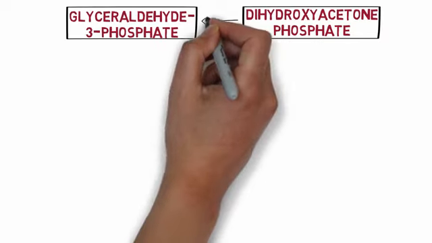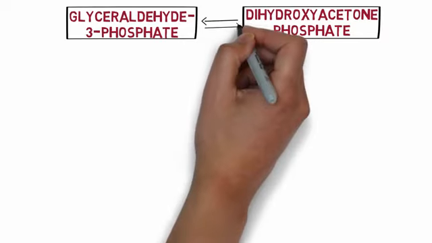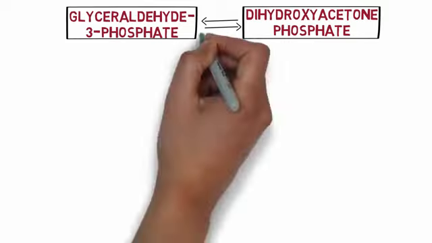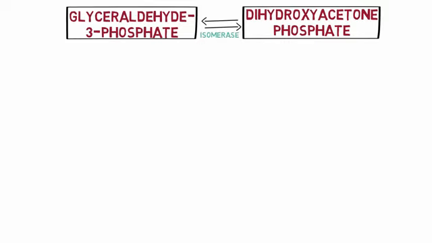The 2 compounds glyceraldehyde 3-phosphate and dihydroxyacetone phosphate are actually isomers and can be interconverted into each other by the enzyme isomerase. But since the glyceraldehyde 3-phosphate is further utilized in the process of glycolysis, the equilibrium of this isomerization reaction is always towards the glyceraldehyde 3-phosphate. Also keep in mind that every molecule of glucose is split into 2 molecules, so every reaction of the second phase happens twice and produces twice a product.